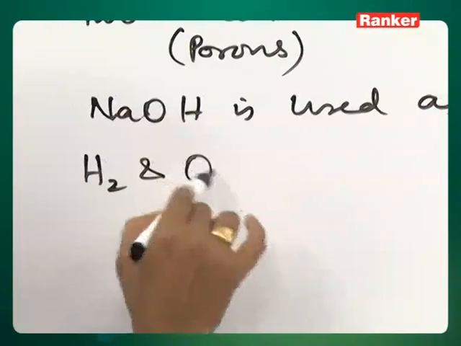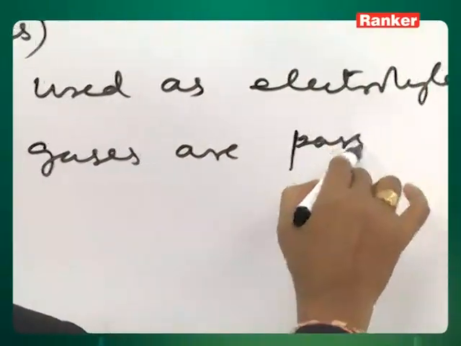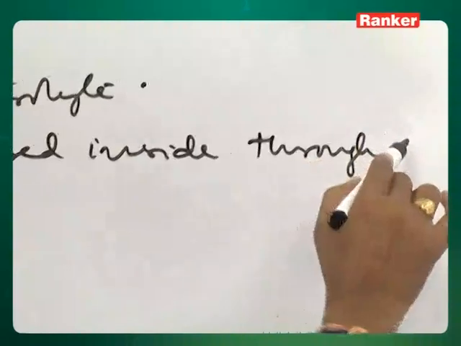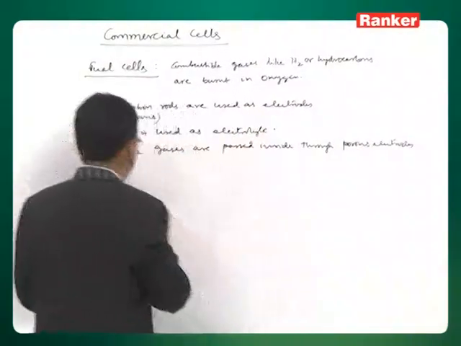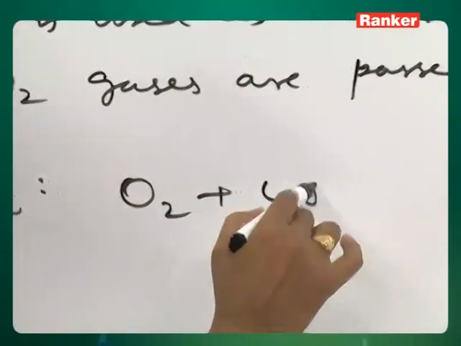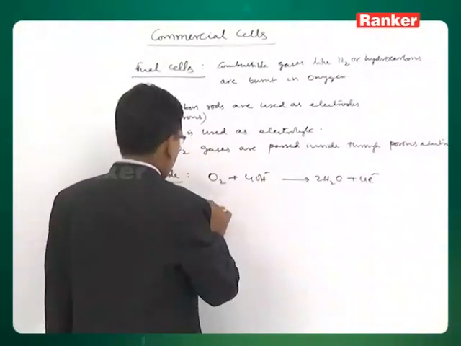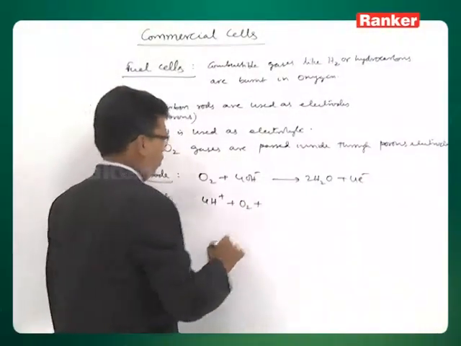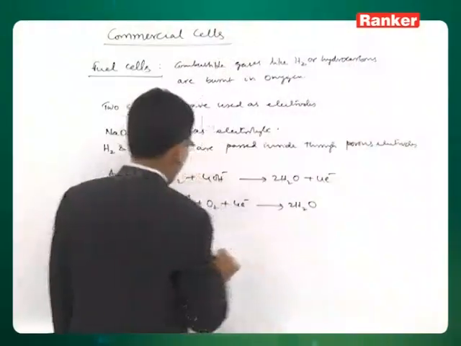Hydrogen and oxygen gases are passed inside through porous electrodes, and the cell reactions are: at anode, oxygen to 2H2O; at cathode, 4H+ + O2 + 4 electrons to 2H2O.